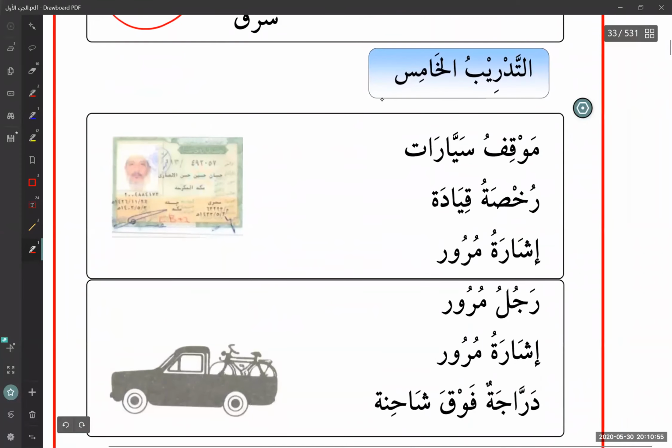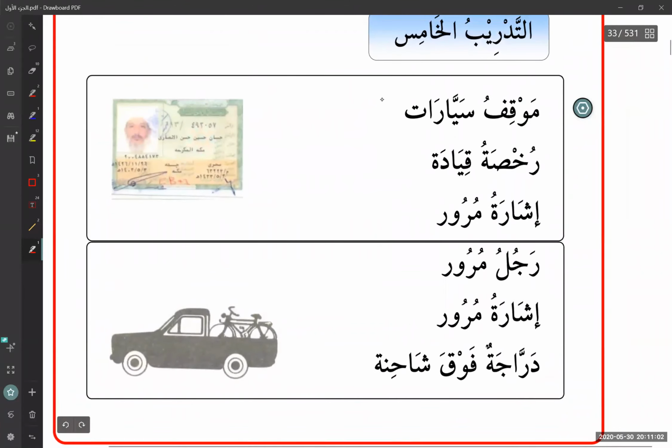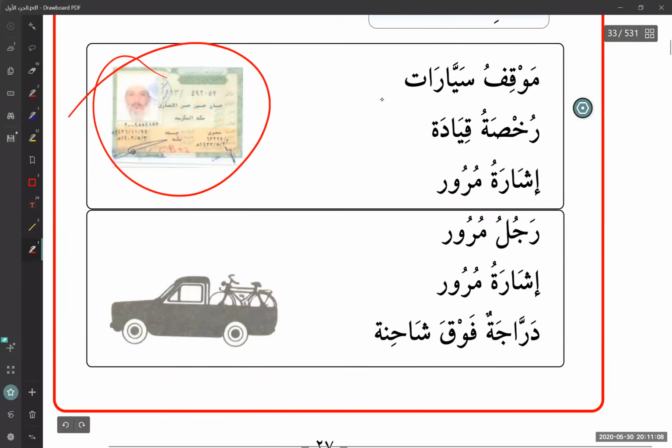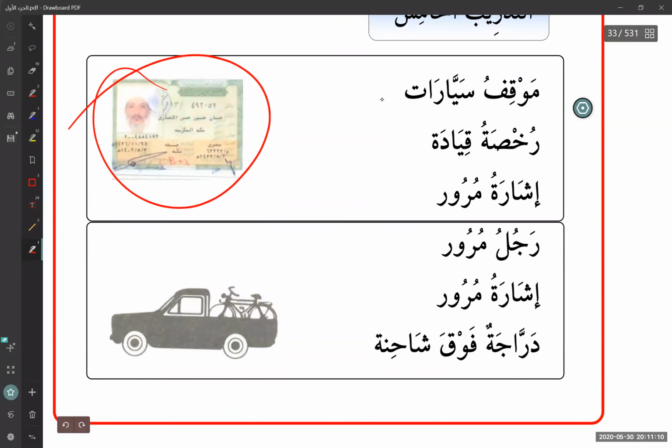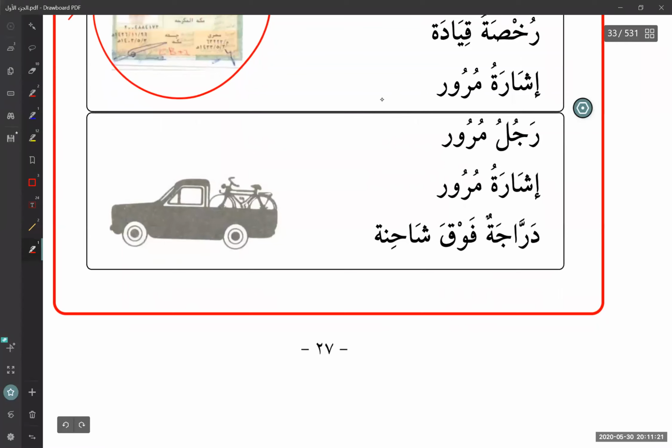The fifth exercise. Same thing. These are compound words. So they give you a picture of a driver license. Okay. So driving license. So how do you say driving license in Arabic? رخصة قيادة. Okay. رخصة قيادة. Okay. So then the next one is what?